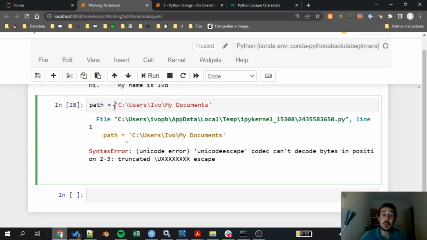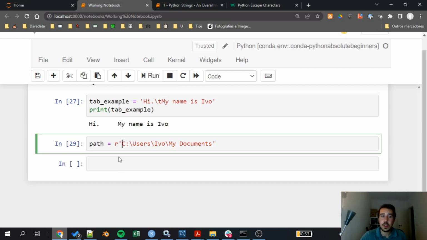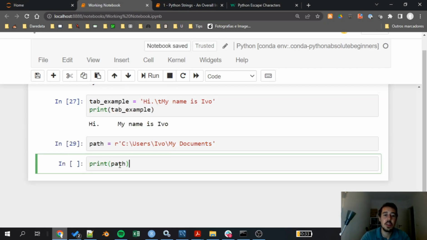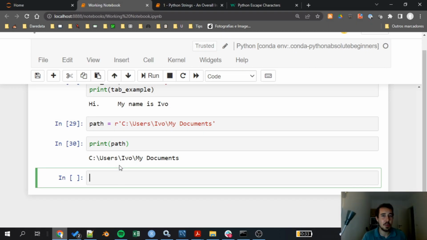I can use something called a raw string. And the raw string is really cool. In this case, I just tell Python, okay, ignore everything regarding escape characters and all that, please, because I don't want to consider it. And I just put an r before declaring the string. Notice that my r is just before opening the quote and defining the string. So now if I run this, this will work. And if I print my path, of course, it will yield my correct path.